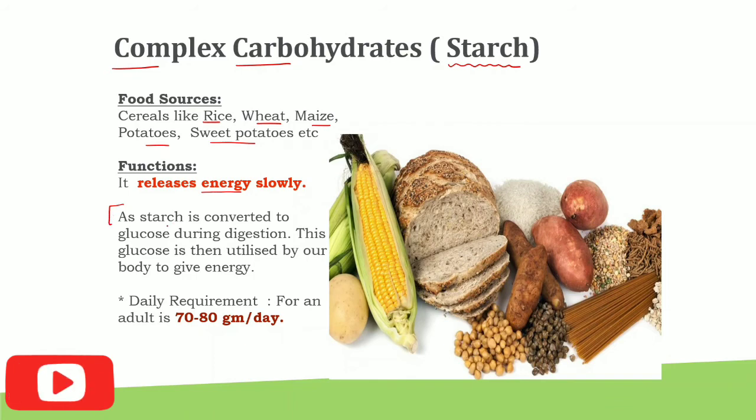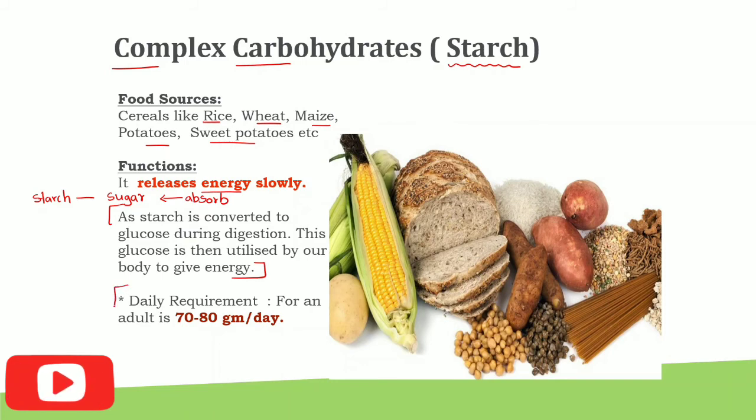Starch is converted into glucose during digestion. So during the digestion process, the complex carbohydrate will get broken down into simple carbohydrate, that is sugar, and this form of carbohydrate can be easily absorbed by our body, and therefore this releases energy very slowly. So the glucose is then utilized by our body, and it will provide energy to our body.